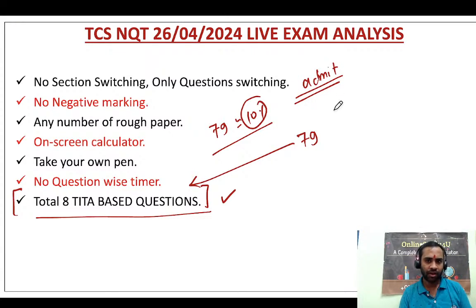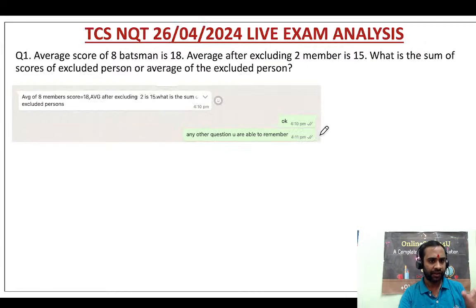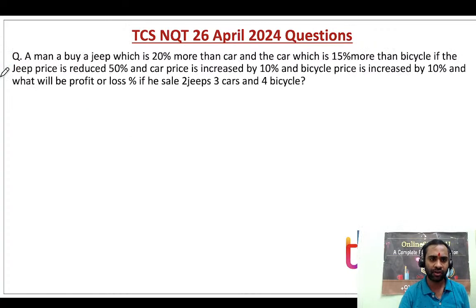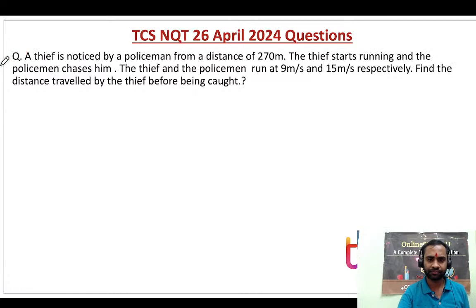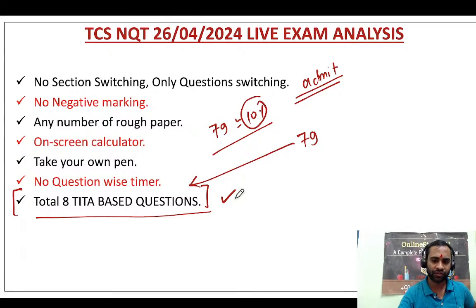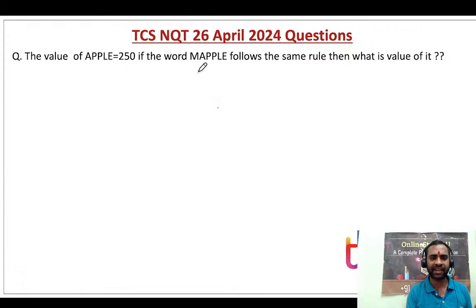Okay. Now shall I call? If you have any question, please ask. These were the questions which we solved today. Question number 1 we solved, question number 2, question number 3, question number 4, question number 5, and then question number 6 we solved, right? So friends, for this question my answer will be 378.